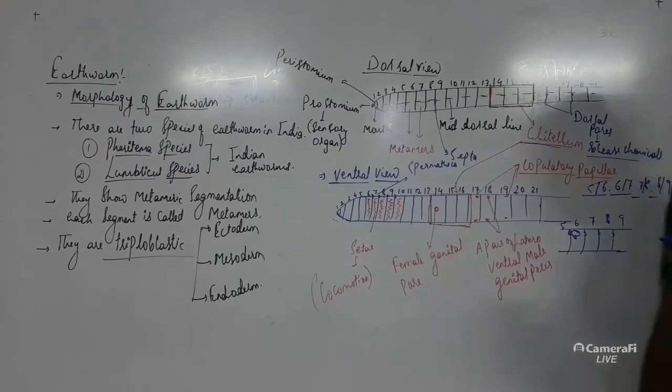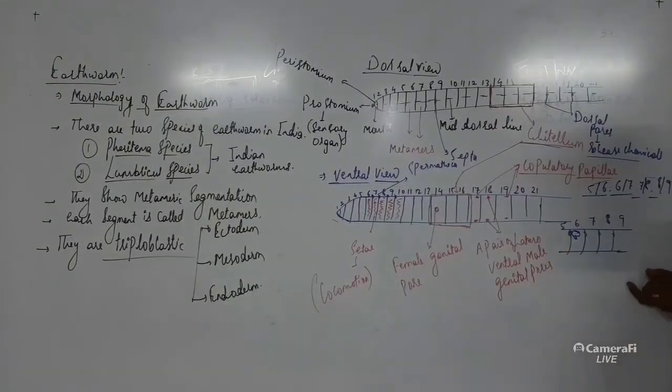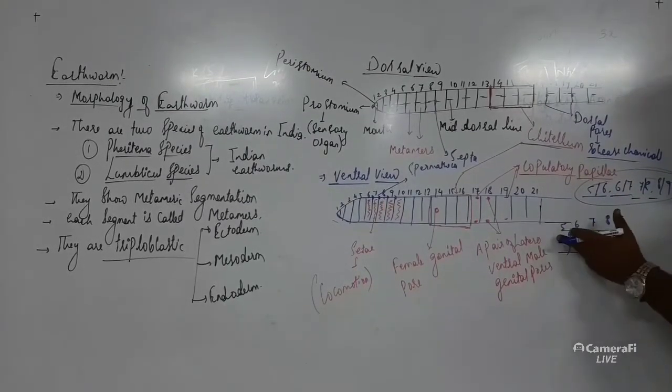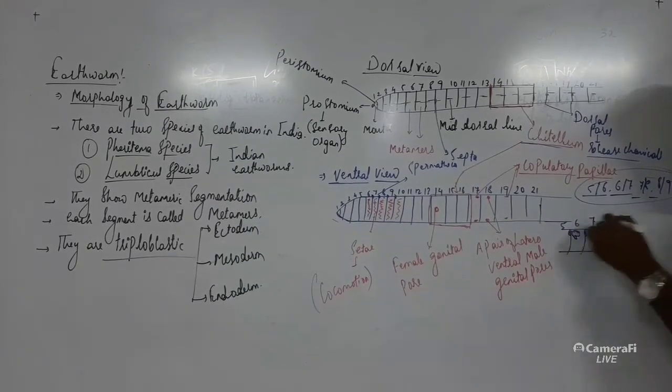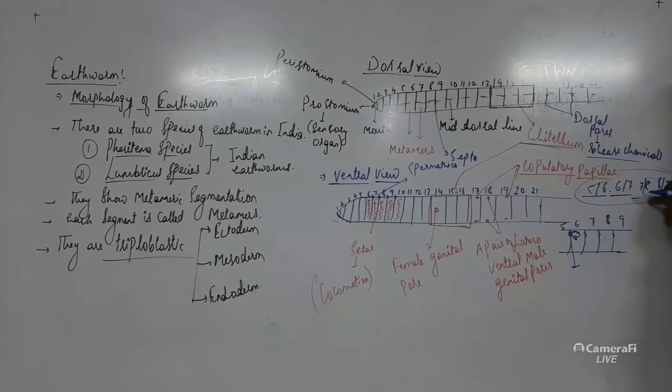Most of the time questions are asked on the spermathecae, their location and position. If the position of spermathecae is asked, you can answer in this way: they are located on the interseptal wall between the 5th and 6th segment. Spermathecae are located in segments 6, 7, 8, 9, and spermathecal pores are located on 5/6, 6/7, 7/8 and 8/9.